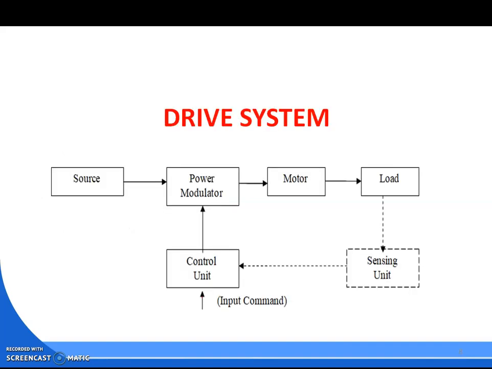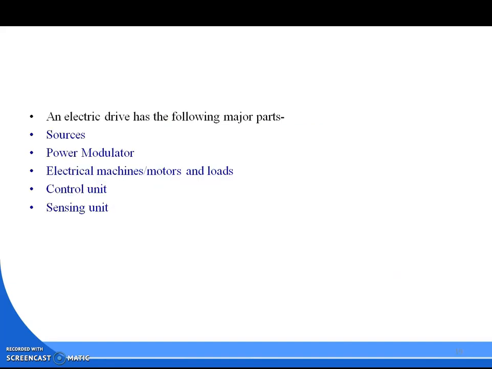So, drive system. What is this drive system actually? Source, power modulator, motor, load, sensing unit, control unit. This is called a drive system. So we need a drive system. Source is mandatory, power modulator is mandatory, electrical machine is mandatory, control unit is mandatory, sensing unit is mandatory.